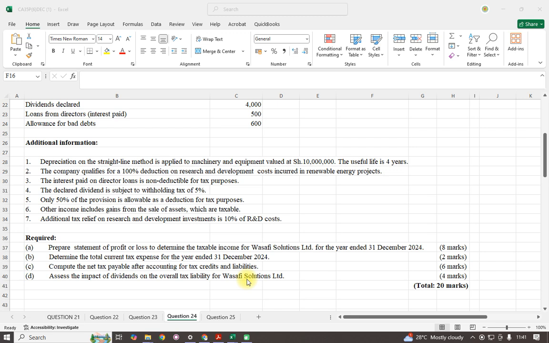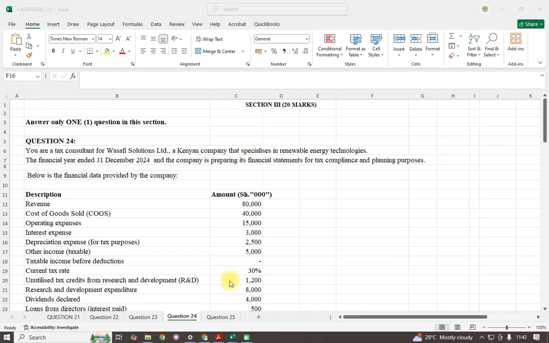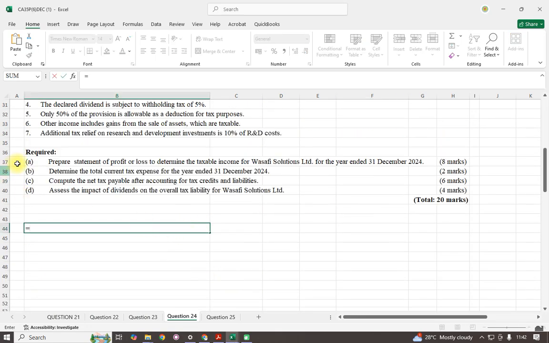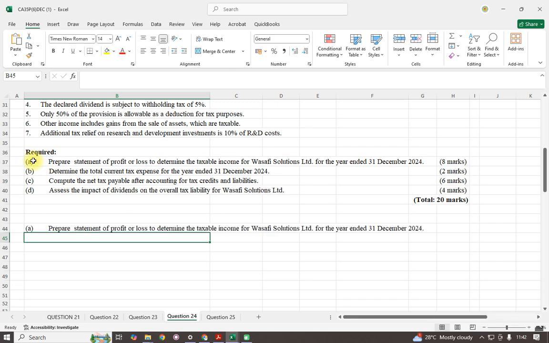So you are required to prepare a statement of profit or loss to determine the taxable income for Safi Solution Limited for the year ended 31st December 2024. Determine the total current tax expense for the year ended 31st December 2024. Compute the net tax payable after accounting for tax credit and liabilities, and assess the impact of dividend on the overall tax liability for Safi Solution Limited. So that is our question, and we shall start handling the first part of our question, where we need to prepare the statement of profit or loss.